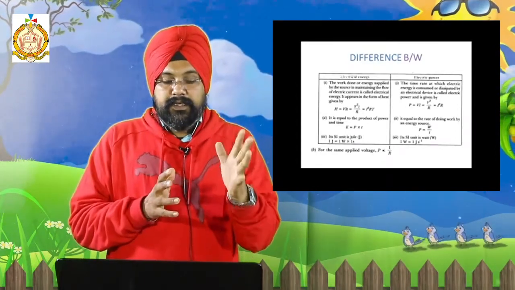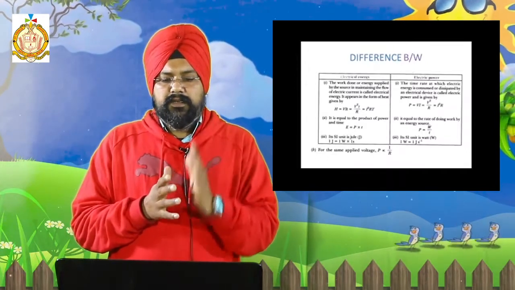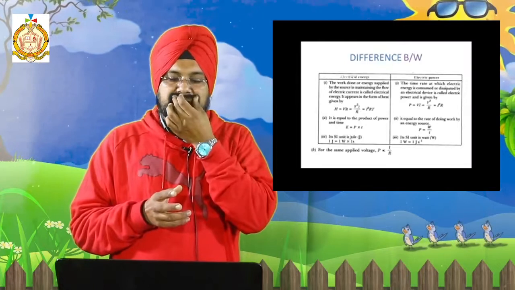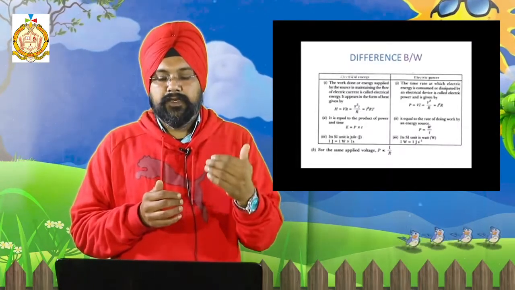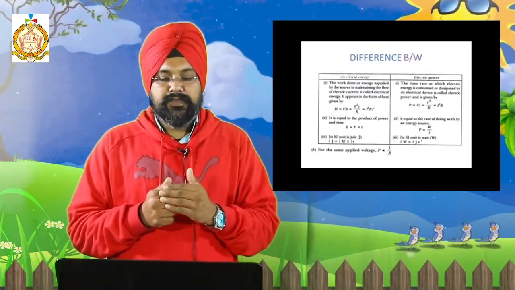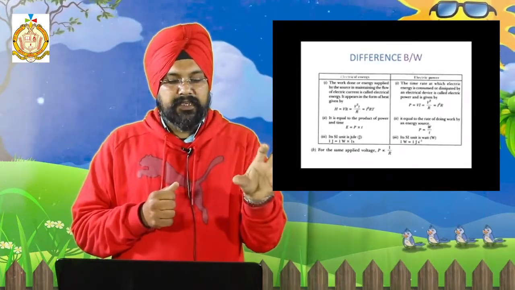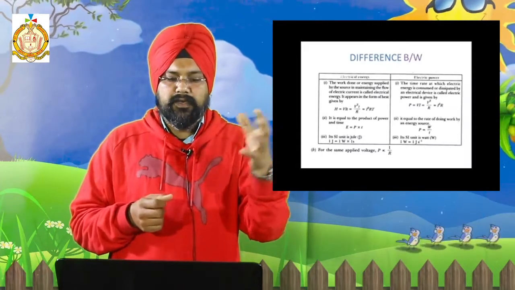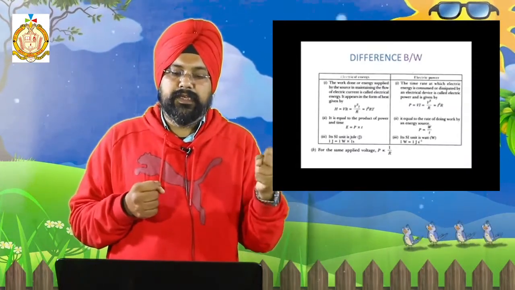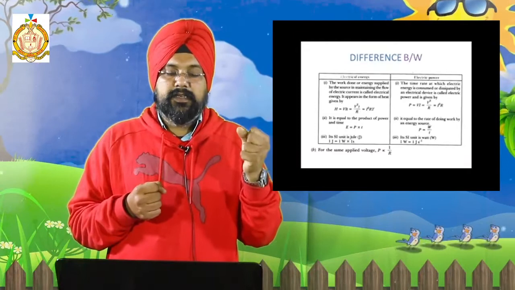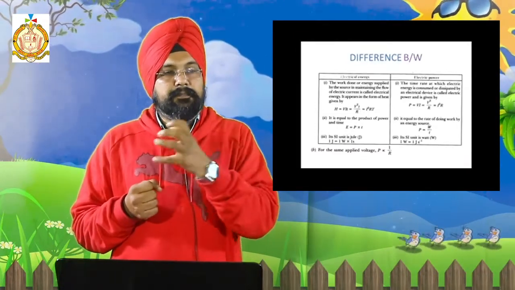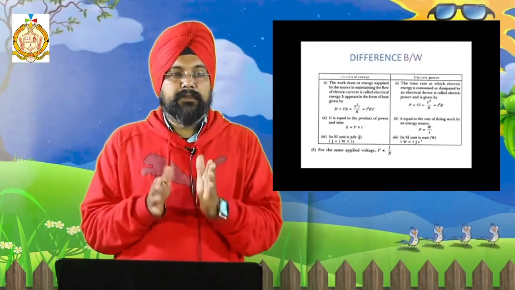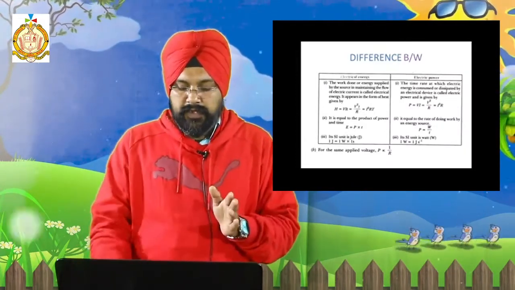The second difference is that electrical energy is equal to the product of power and time, whereas electrical power is the rate of doing work by the energy source. The SI unit of electrical energy is joule, whereas the SI unit of power is watt. So for the same applied voltage, power is inversely proportional to resistance.